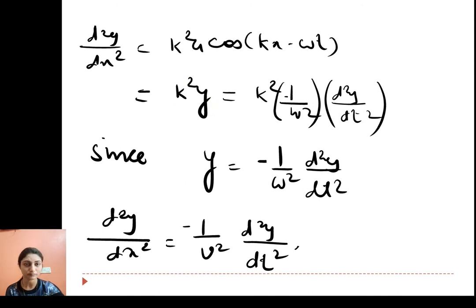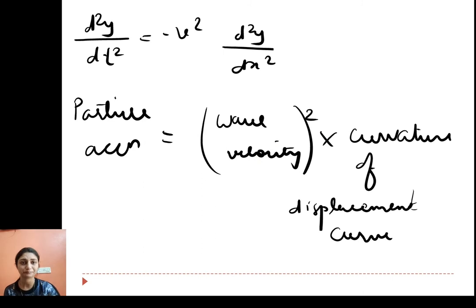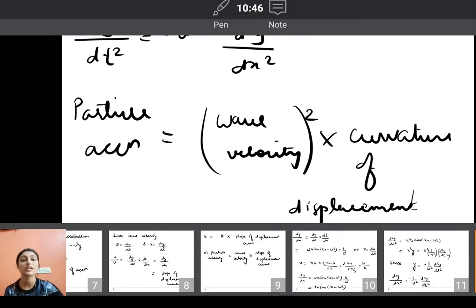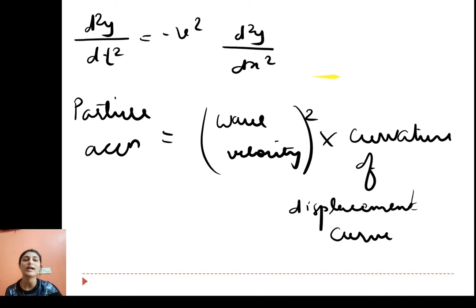So we know that k square into y is minus 1 by omega square into d2y upon dt square. If I substitute over here, I will get d2y upon dx square equals minus 1 by v square, because 1 by v is k by omega. So 1 by v square will be k square upon omega square. So I am getting d2y upon dx square equals 1 by v square d2y upon dt square. So d2y upon dt square equals minus v square d2y upon dx square.